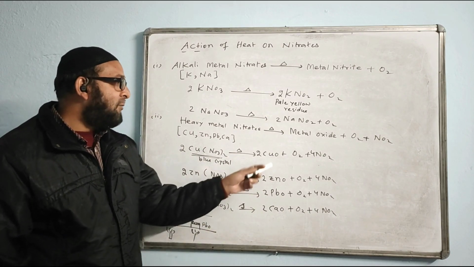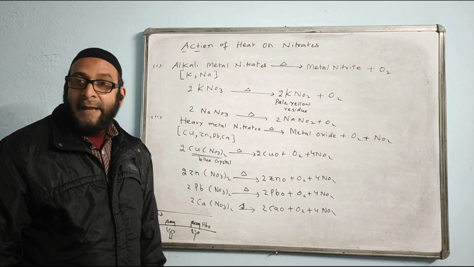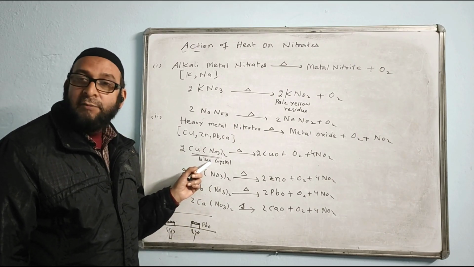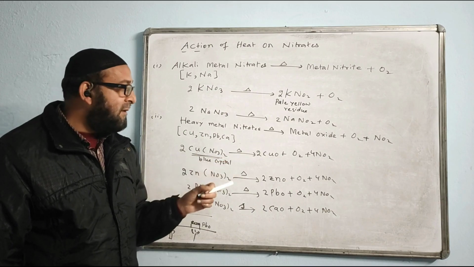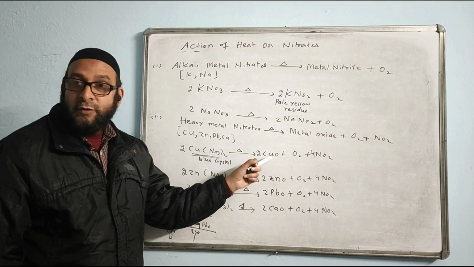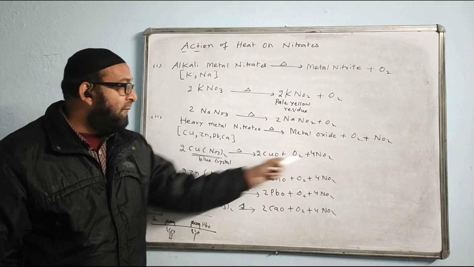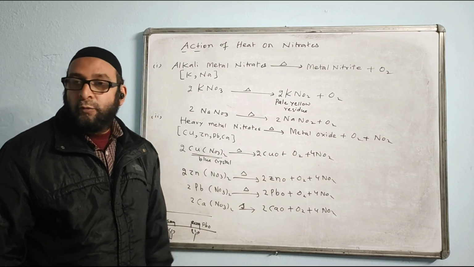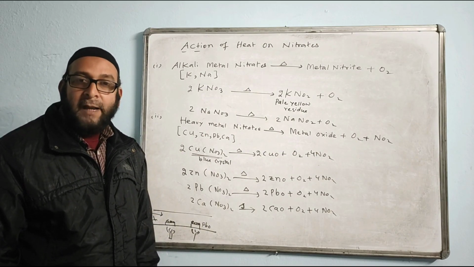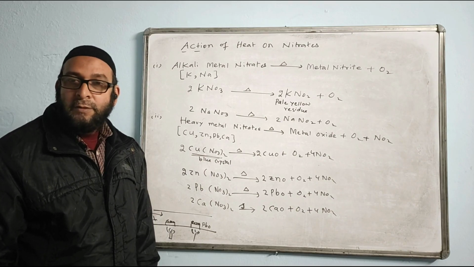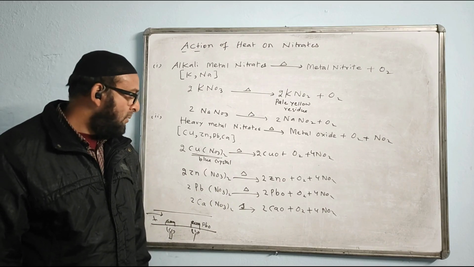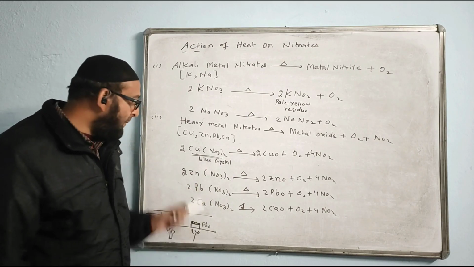So copper oxide is what color? It is black. That is blue. What is the observation in this case? When blue crystal of copper nitrate is heated, this crystal will change into black powder of copper oxide with the reddish brown fumes of NO2. So there are two observations here in this case: black powder and reddish brown fumes. So these are the important observations. You have to know it very well. Hope it is clear.